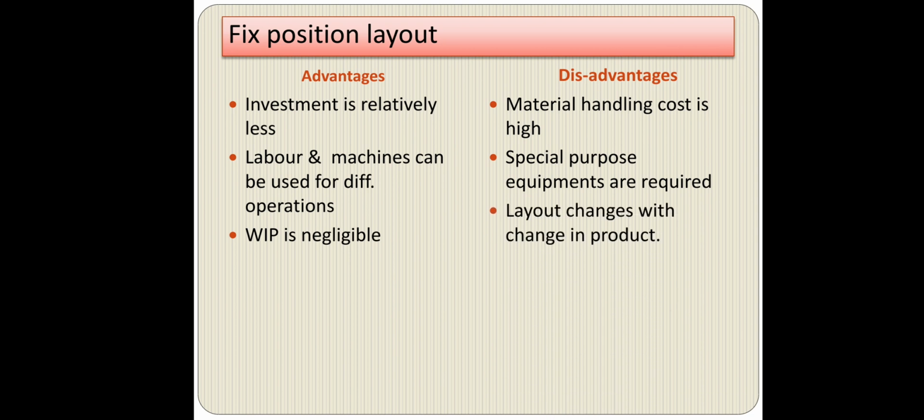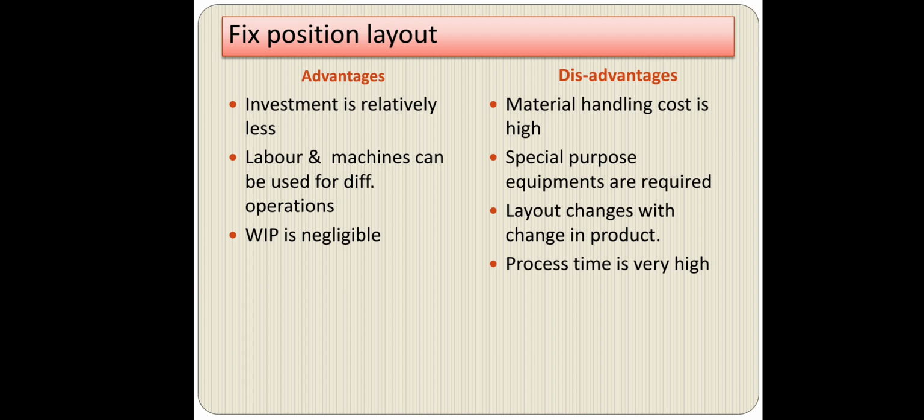Then layout changes with change in product. As I told, in a fixed position layout, the product is fixed and the layout moves around the product. Examples of fixed position layout are shipbuilding, road construction, and aeroplane building. Every time the product is different, and every time the requirement of a customer is different. So it always requires a change in layout, or a change of machineries, or of the resources required for that product. So it is a layout which changes according to the product.